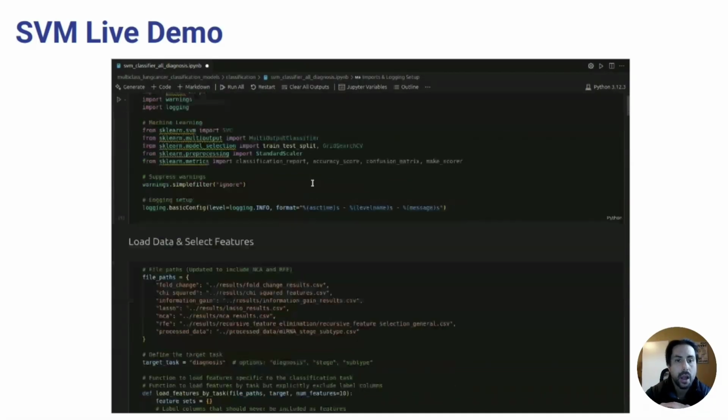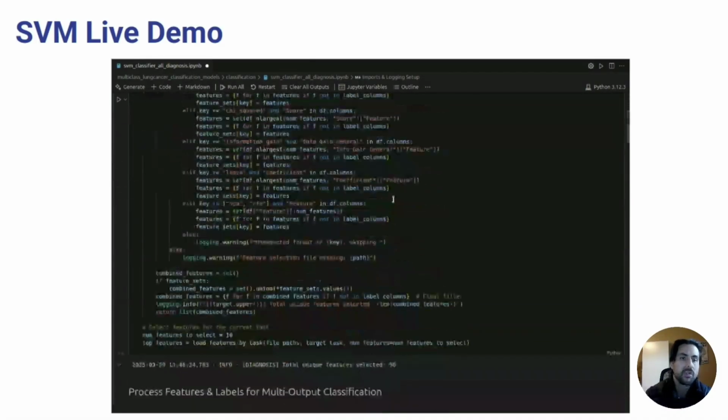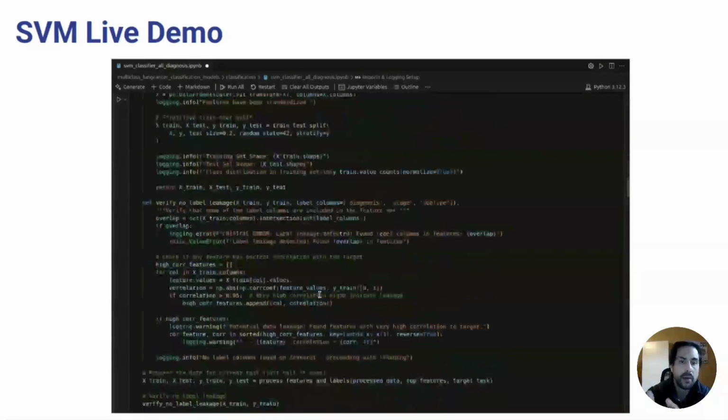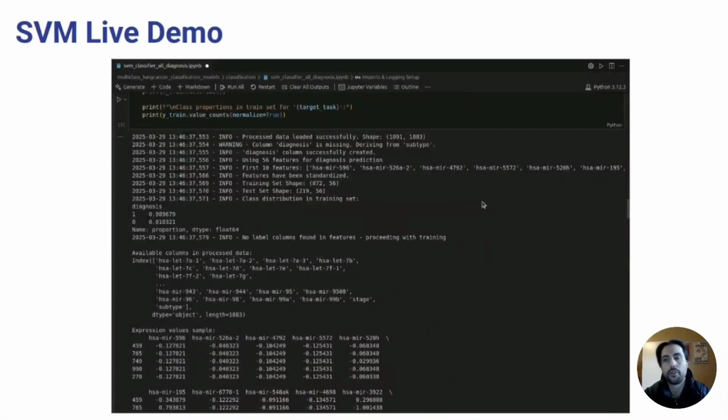We use an RBF kernel because it works well for complex patterns like gene expression. And finally, we saved the model and results, including the most important features for future evaluation.